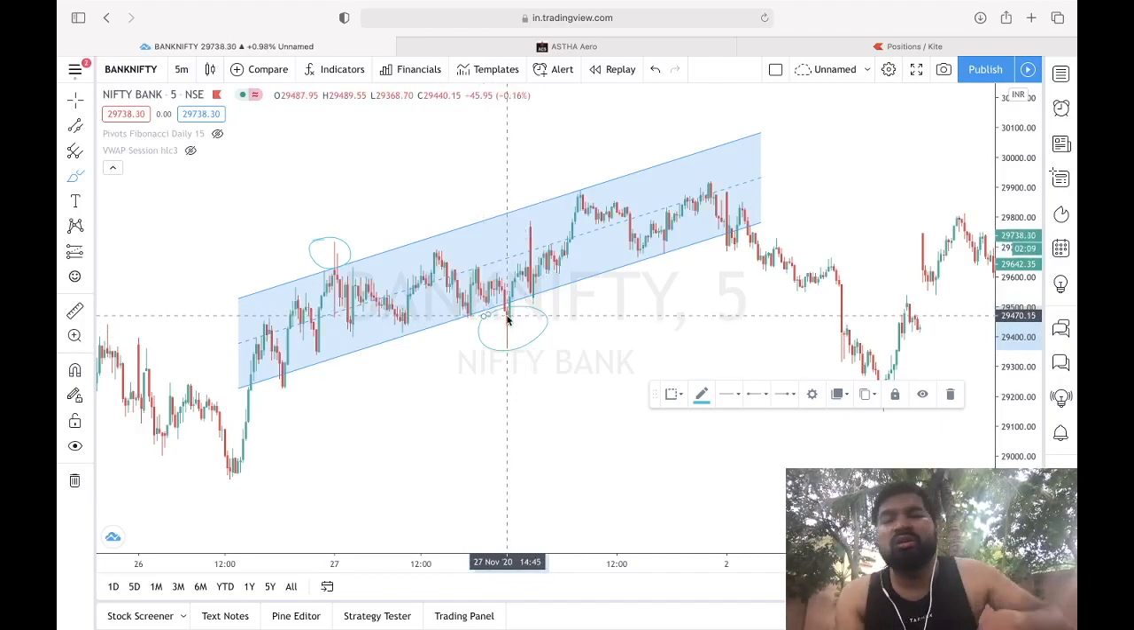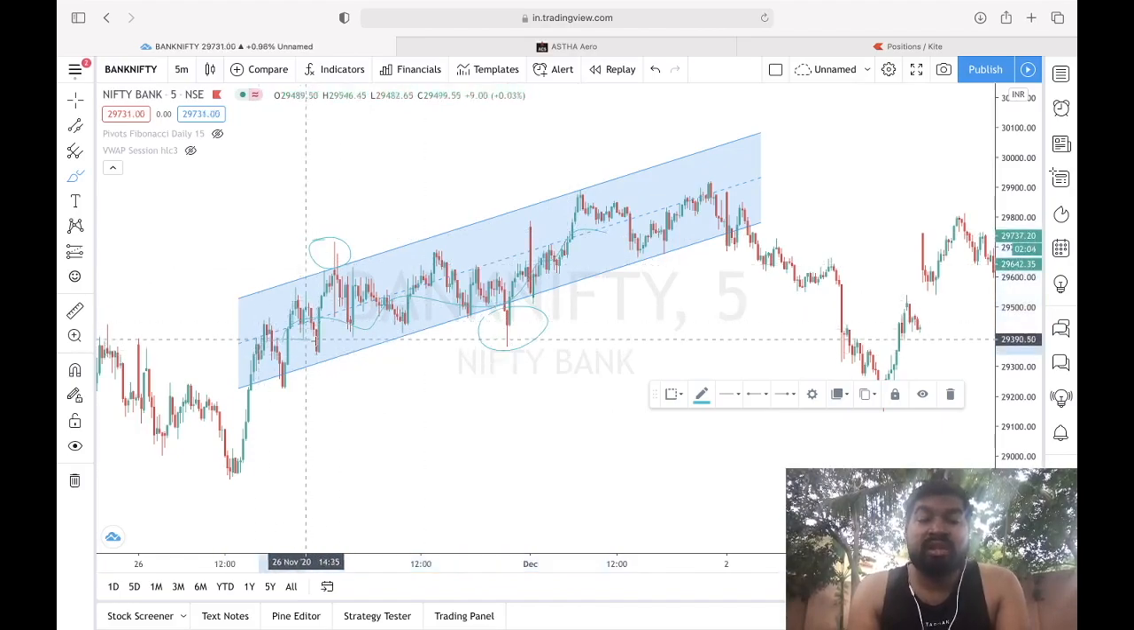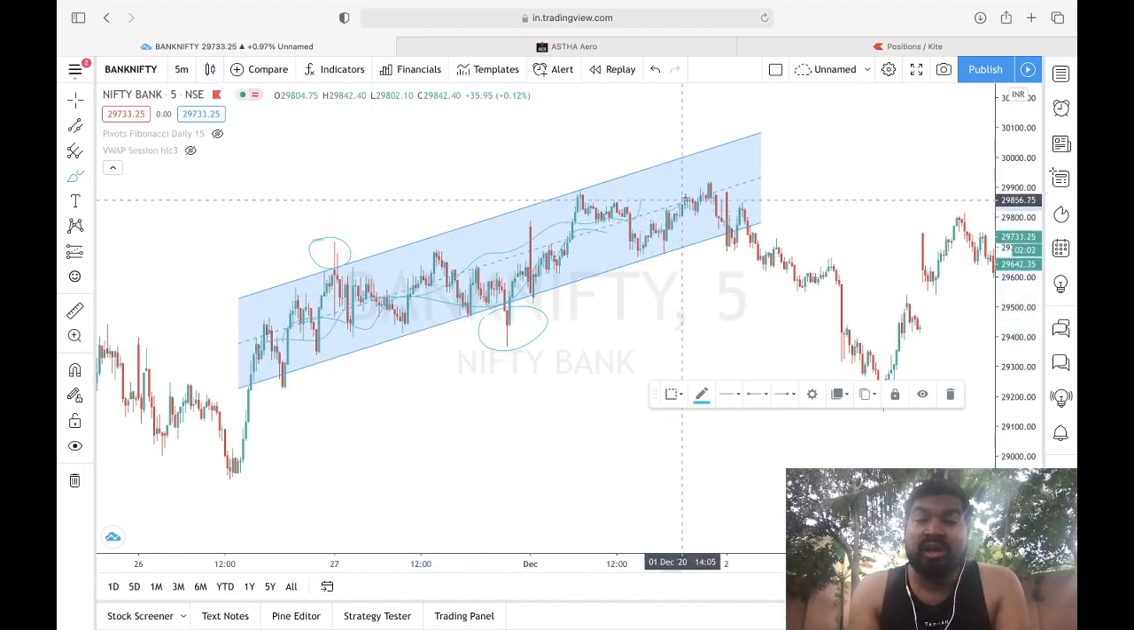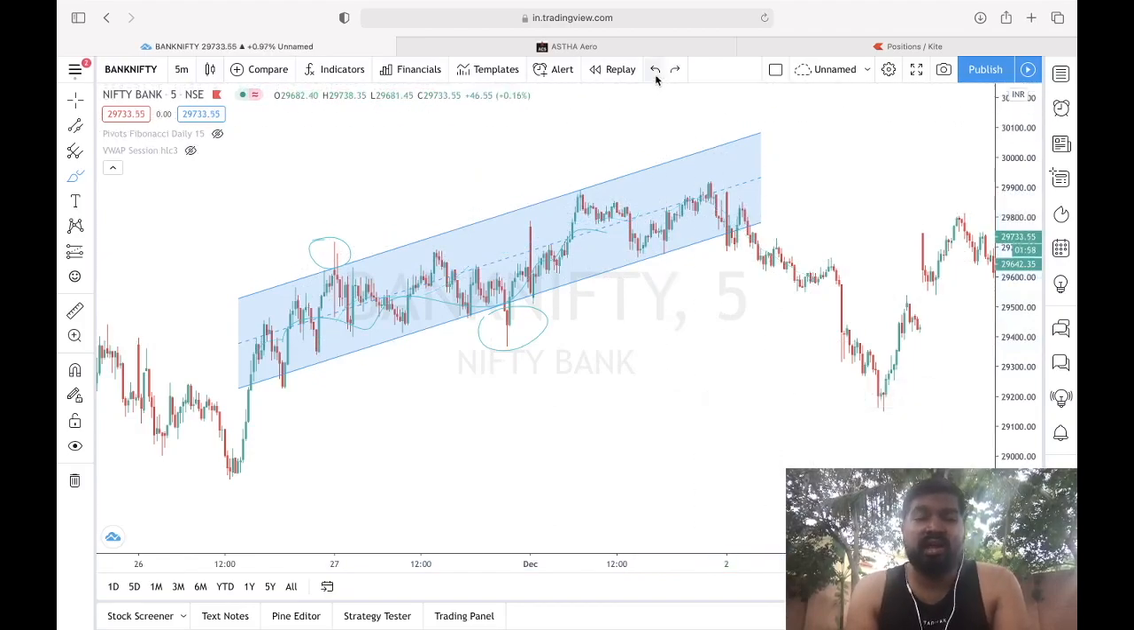Why? Because this is not the entry. We didn't see a huge consolidation. Parallel channel means there should be some consolidation and then a breakdown. So that is a valid channel. That is where I enter properly with some good quantity.